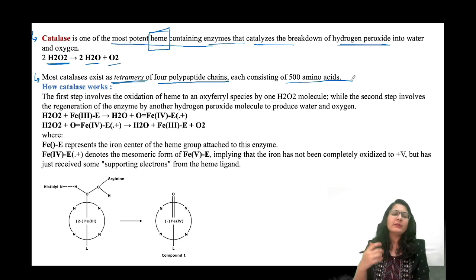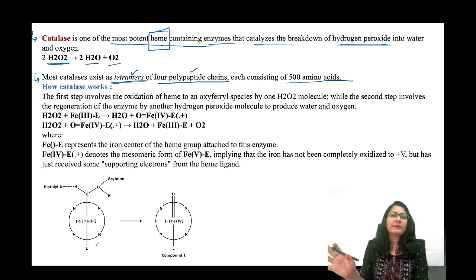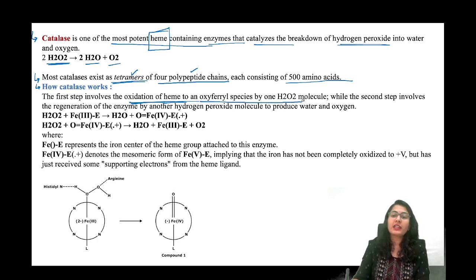क्या difference है? So it exists as tetramer also of 4 polypeptide chains, but definitely the chains are different. Everything is different. Their roles are different. It has iron in a heme unit, just the same as hemoglobin, but the hemes are different. How are catalases going to work? The first step involves the oxidation of heme to an oxoferryl species by one of the peroxide molecules.